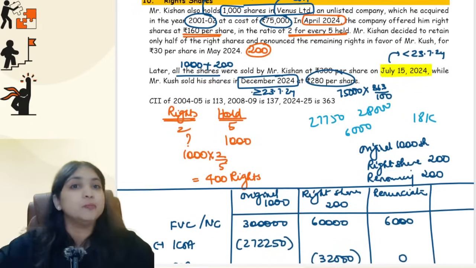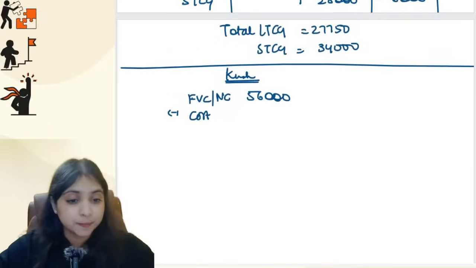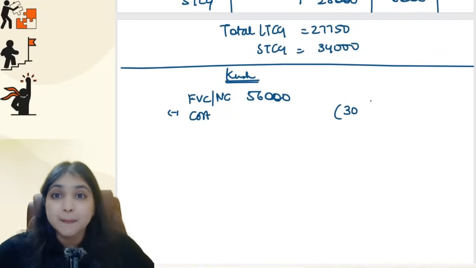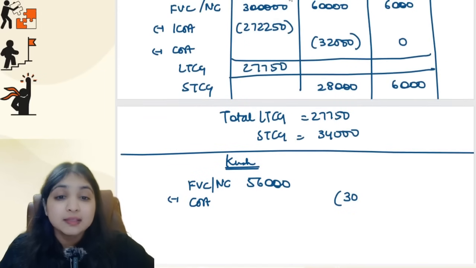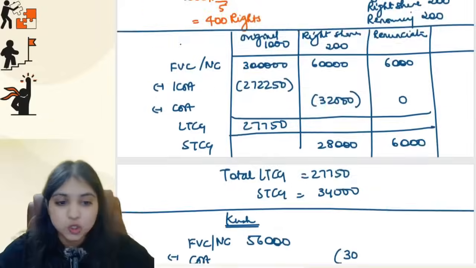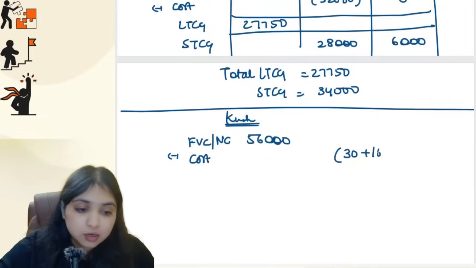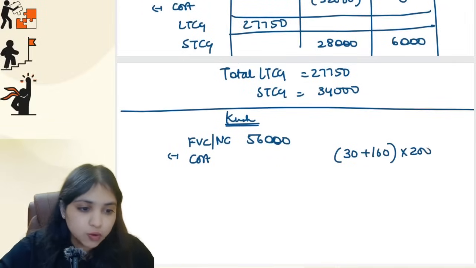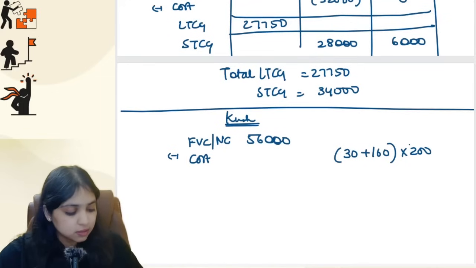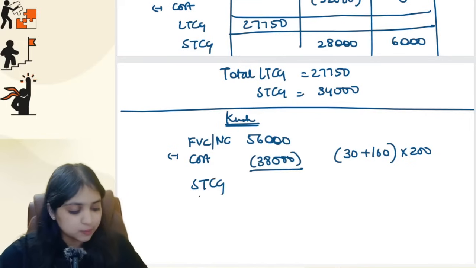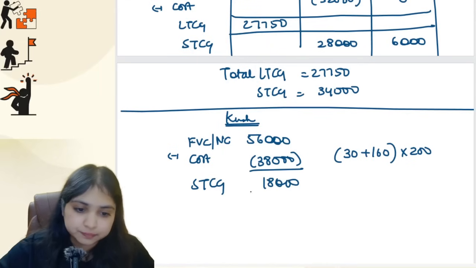The most important point over here is what will be his cost of acquisition. See, he will have two costs over here. Mr. Kush has first paid 30 rupees per right to Mr. Kishan. Then he has to pay to the company how much? To the company per rights share is 160 rupees per share. So for Mr. Kush, the cost per share will be 190. This into 200 shares, so this total cost of acquisition will be 38,000. So for Mr. Kush, his short-term capital gains will be 18,000.